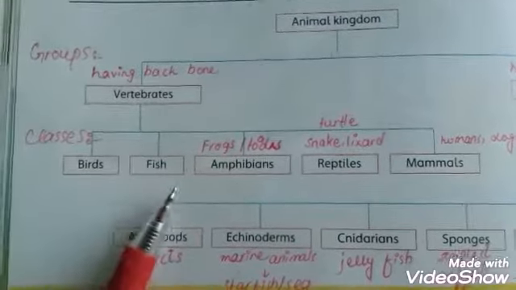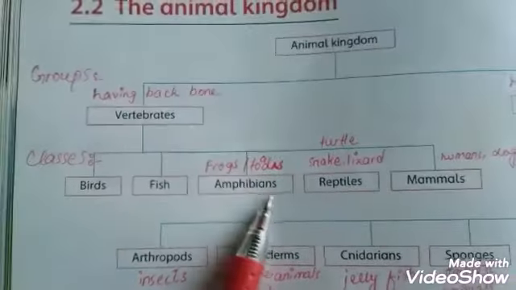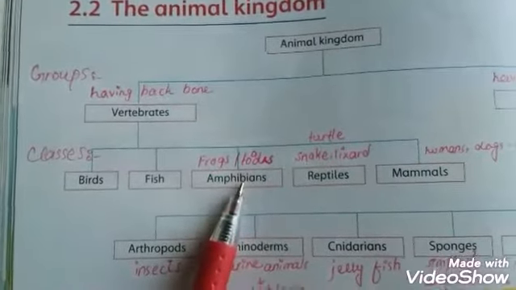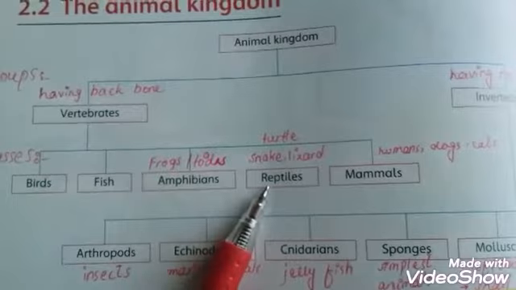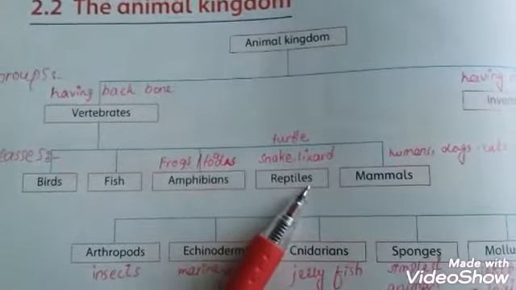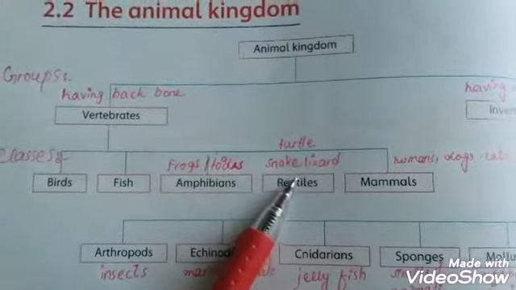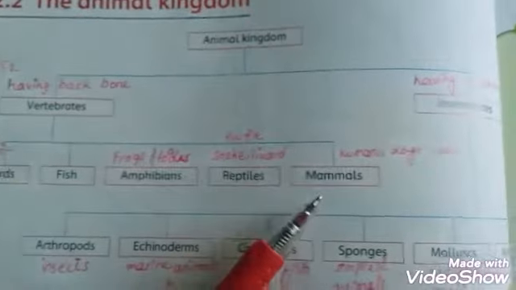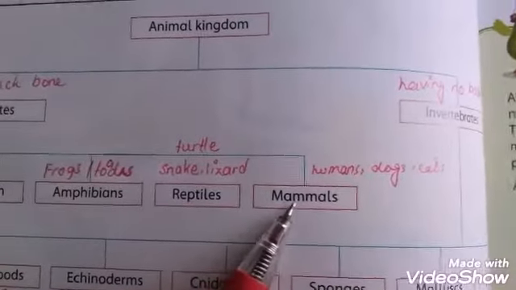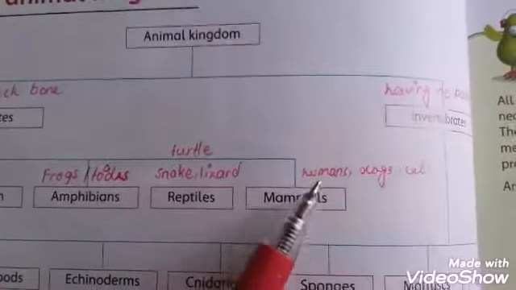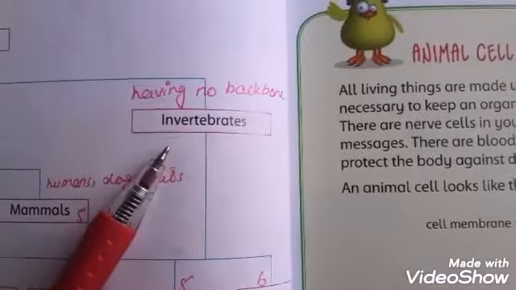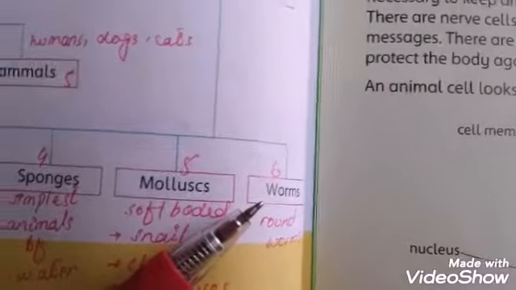First, bird, fish, amphibians, in which animals like frogs and toads are included. Fourth one, reptile, meaning snake, lizard, turtle. These animals are present in the same group, that is reptile. And mammals, in which humans, dogs, cats are present. These are mammals. Students, but invertebrates are divided into 6 classes.